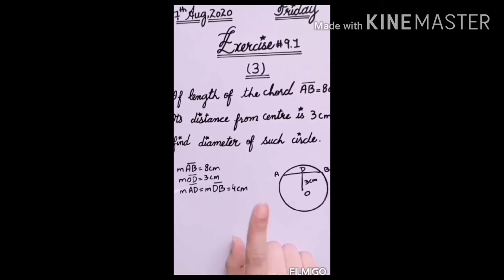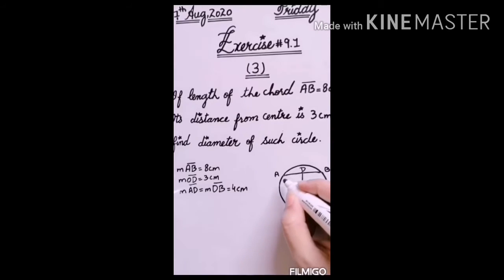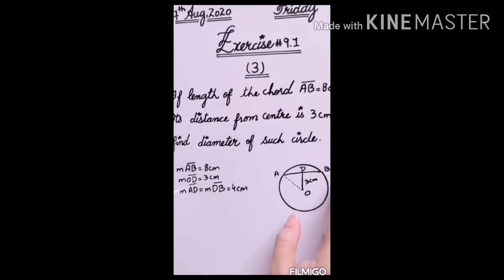Basically we have to find the diameter of the circle. The diameter of a circle we cannot find directly. First we will find the radius, and then we will multiply the radius by 2 to find the diameter. For that purpose we have to join O with A on either side. You can join O with B as well. We have joined O with A. From both sides the answer will be the same.